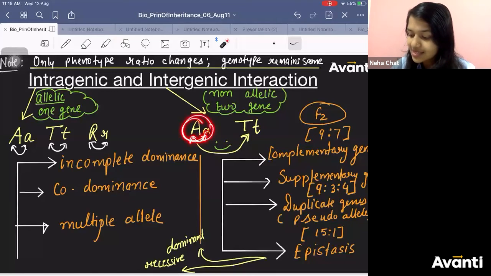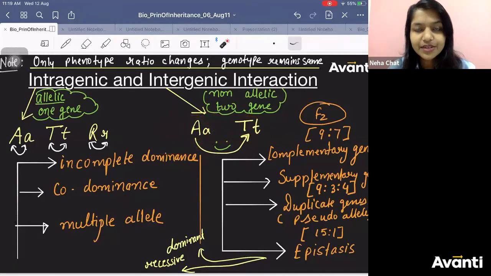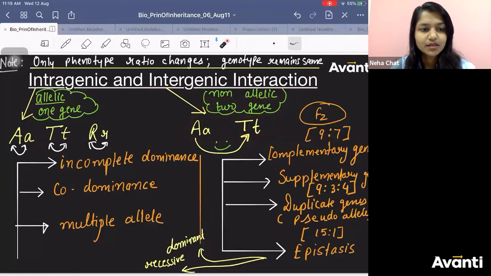These alleles are interacting with this allele. Non-allelic. They are not the same allele, na? They are different alleles of different genes. Non-allelic. Two genes, intergenic interaction. Okay? Intergenic interaction. Yes, Binod.